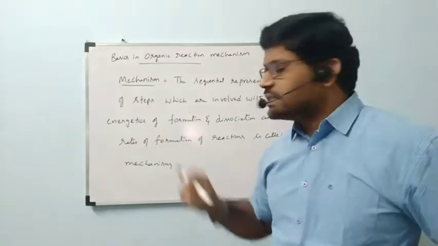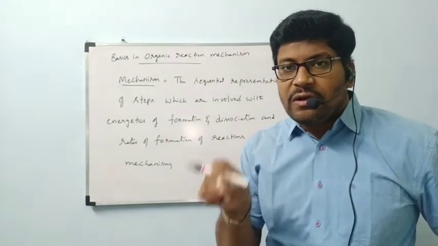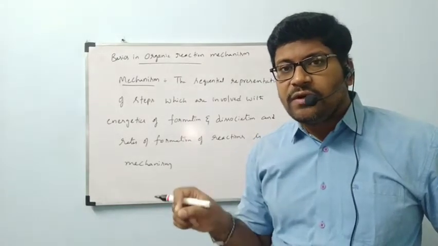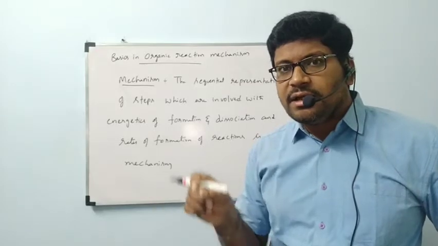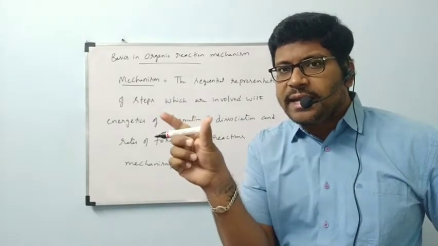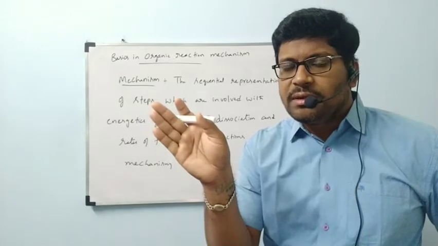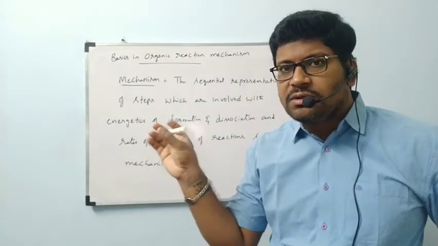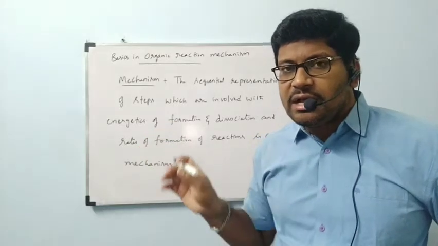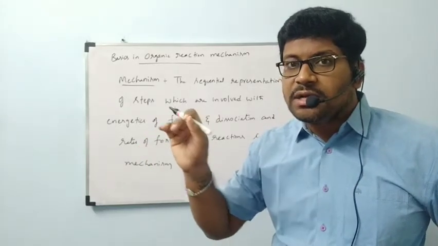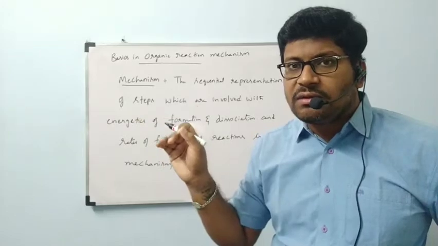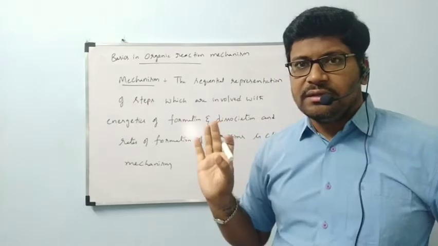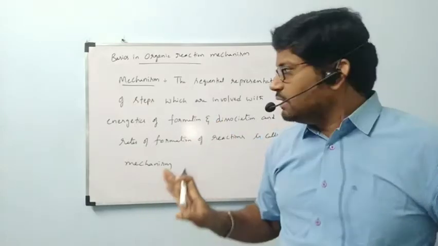Next, energetics. Energies involved on reactant side as well as product side. While reactants are undergoing breaking of bonds, energy will be absorbed. On the product side, bonds are going to be formed, energy will be released. How much energy will be absorbed on the reactant side and how much released on the product side, that energy also we will represent. No need to be confused.